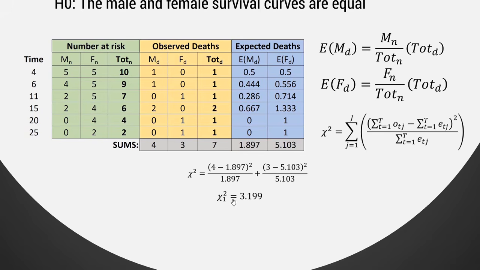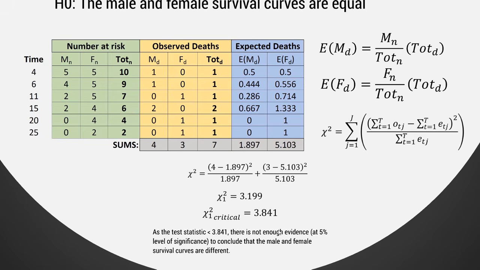So when you sum that up, you get 3.119, and we can check the critical value of chi-squared because it's a 1 degree of freedom test in this instance. There are 2 different categories, so k minus 1 gives you 1. The critical value at the 5% level of significance is 3.841.